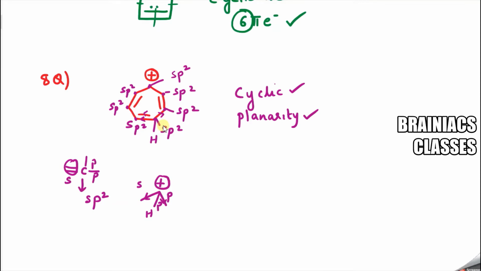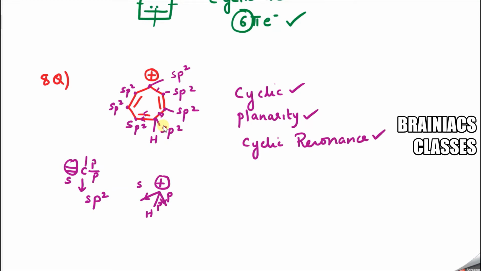Next we will check for the cyclic resonance. We know that positive charge, single bond, double bond, single bond, double bond, single bond, double bond, single bond, positive charge. So you can see cyclic resonance is also present. Cyclic resonance, correct?